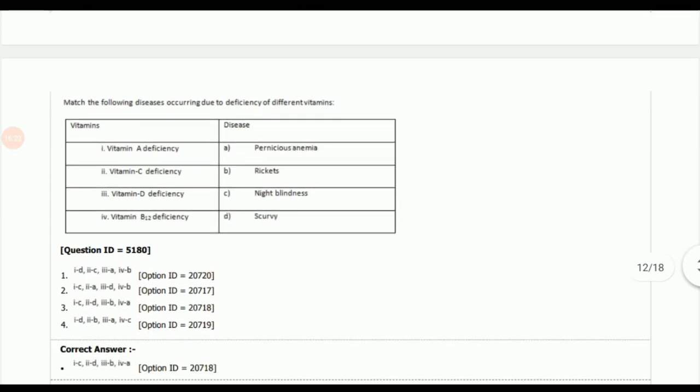Next question, again the match type question, and in this vitamin and the disease caused by the deficiency are to be matched.